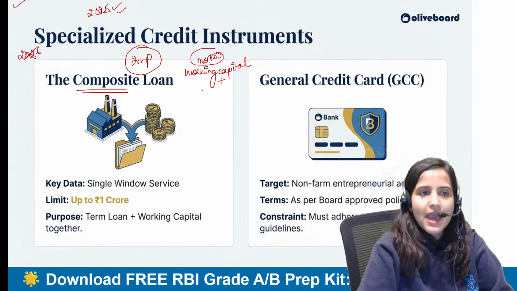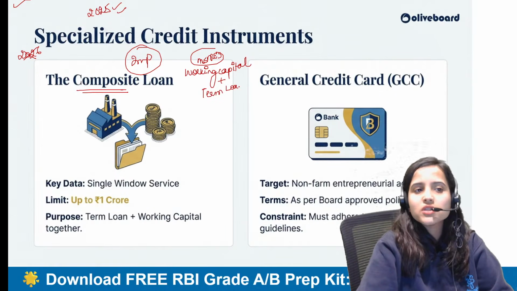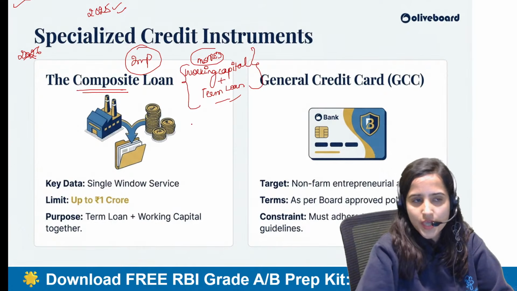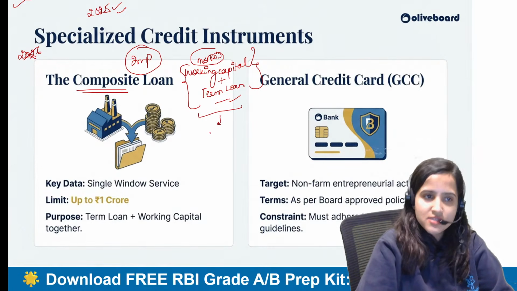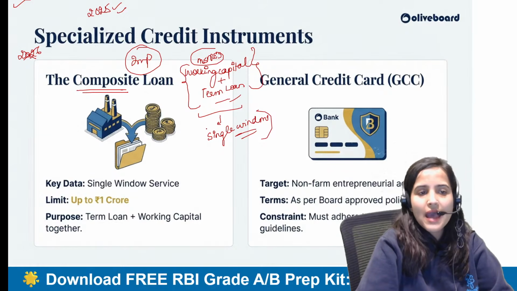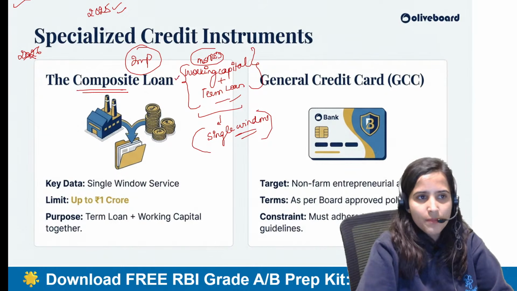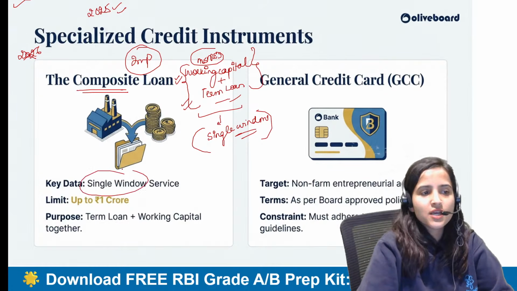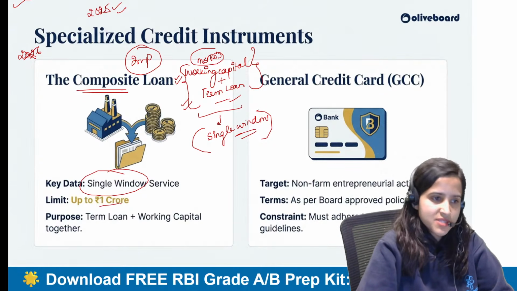And if you want a term loan, which is a long term loan. So if you want working capital and long term loan together, you can avail this through a single window service. Now you don't have to apply for working capital loan differently or term loan differently. You can do it through the single window, but the limit is up to 1 crore.